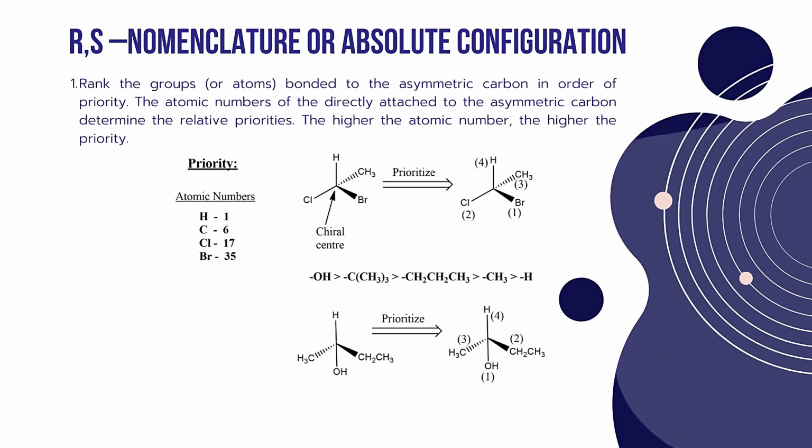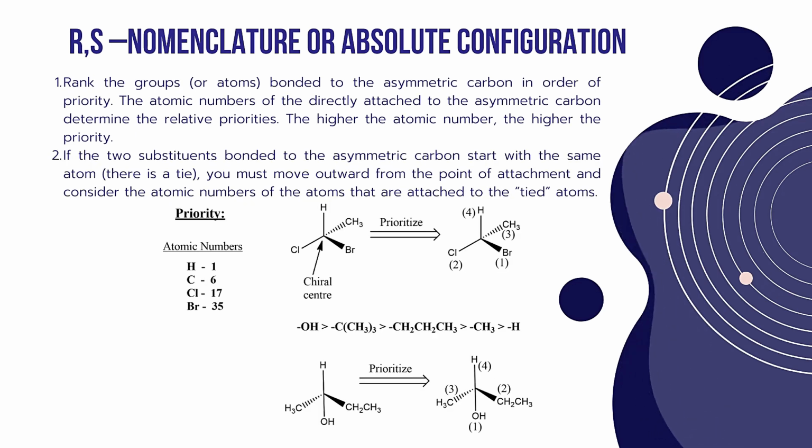So the priority is given depending upon the atomic number of the atoms or groups attached to the chiral carbon atom. If this chiral carbon atom is attached to the same kinds of atoms, then the priority is shifted to the next atom which is attached.